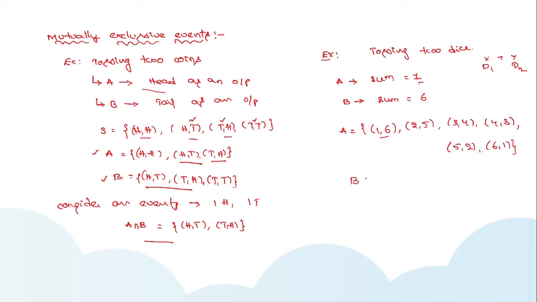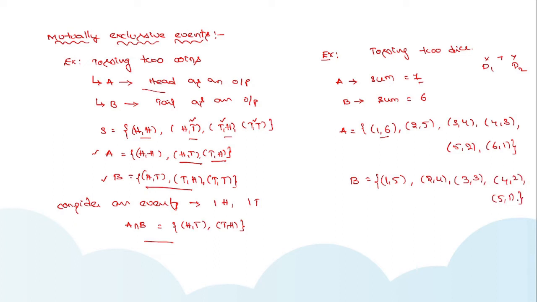And now for event B, the sum of the outcomes of the two dice D1 and D2 must be 6. So the outcomes are 1 comma 5, 2 comma 4, 3 comma 3, 4 comma 2, 5 comma 1.